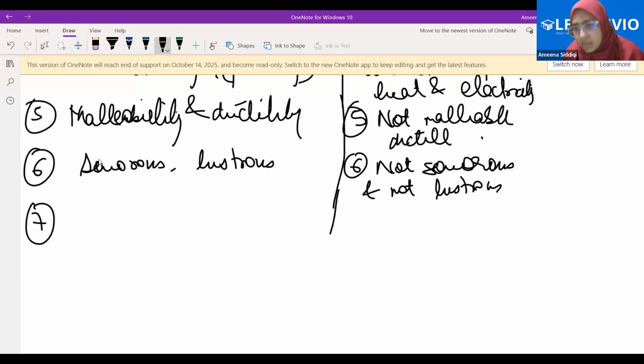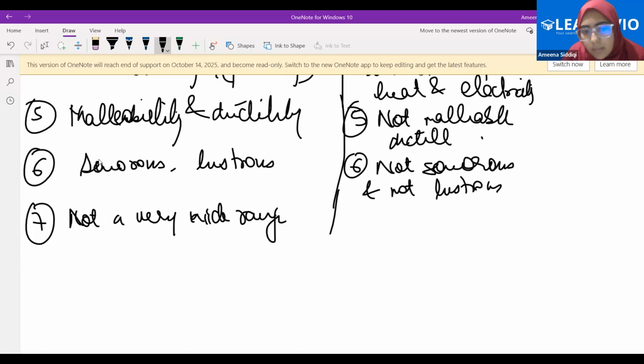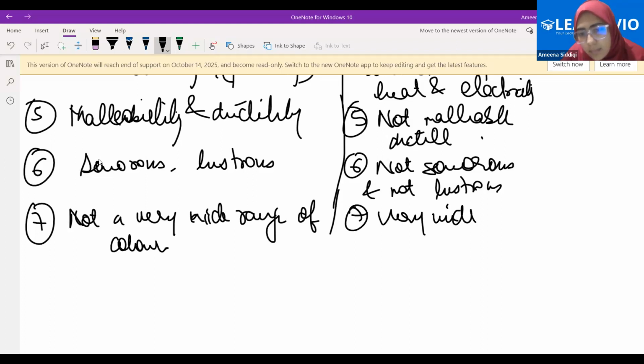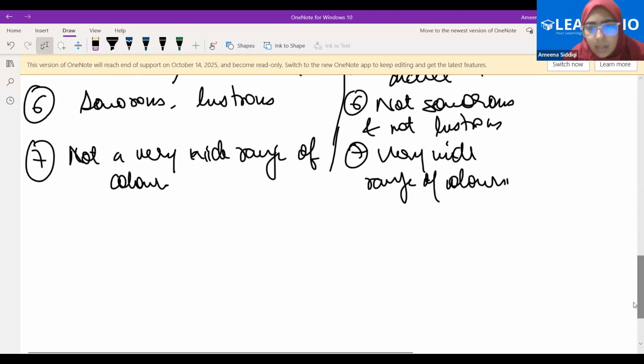Fine. Any other point regarding the properties of metals and non-metals?